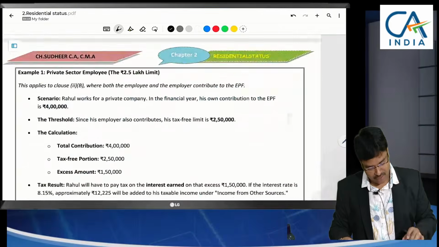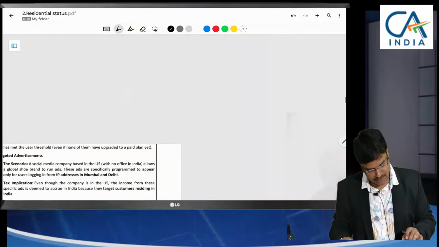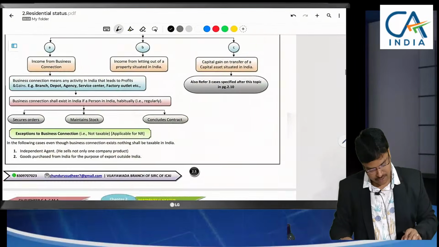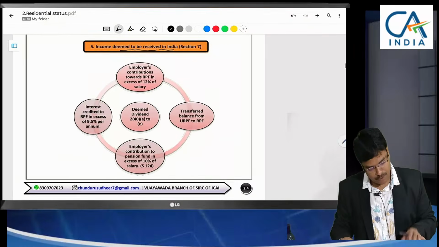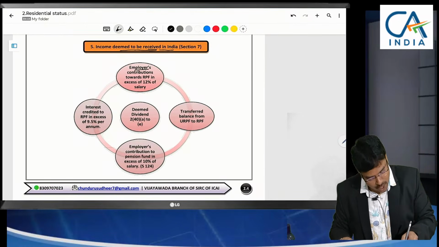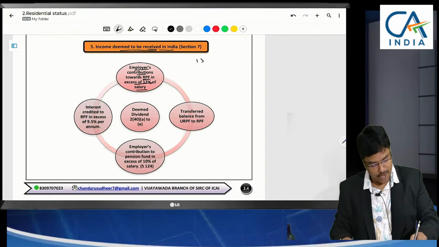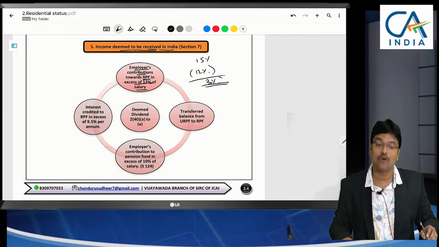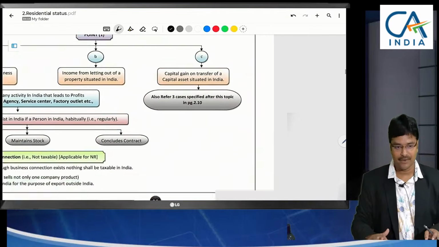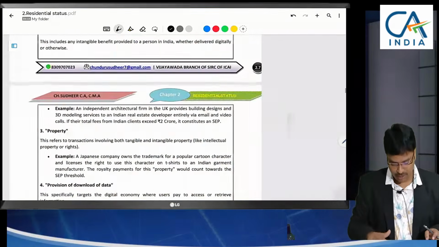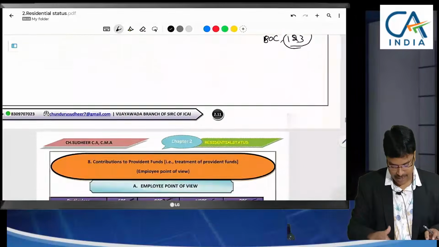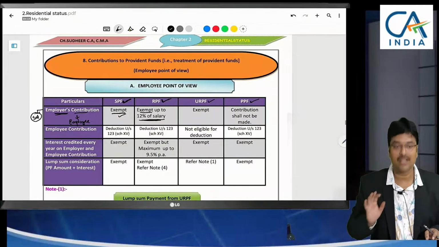So this is the first aspect of income deemed to be received. We are discussing income deemed to be received in India: employer's contribution to RPF in excess of 12% of salary. If the employer contributes 15%, then 12% can be claimed as exemption, and the balance 3%, even though not received, we treat as received in India. This is deemed to be received, the first point. Now let me continue this. Whenever a point comes, I will show you.